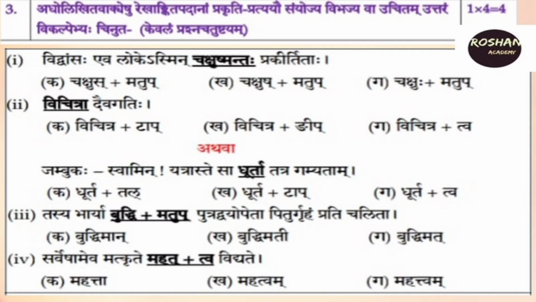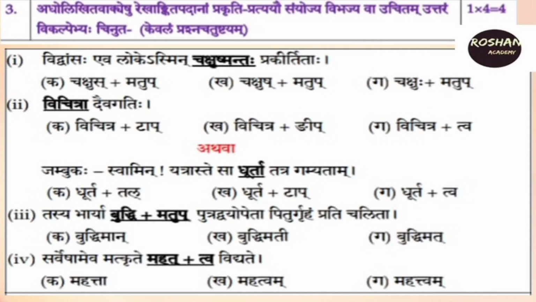Here, we should understand the Mool Shabda and along with it add Matu Pratyaya to get the right option. In Matu Pratyaya, it is Mat, Man, Mati or Vat, Van, Vati. Likewise, it comes. So Chakshush, the Mool Shabda, along with Matu Pratyaya becomes Chakshushmantaha. So, Chakshush plus Matu is the right option.